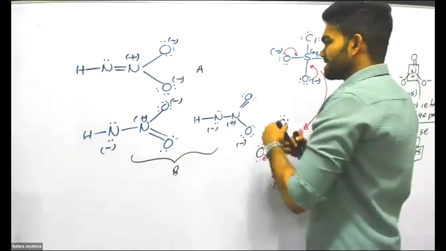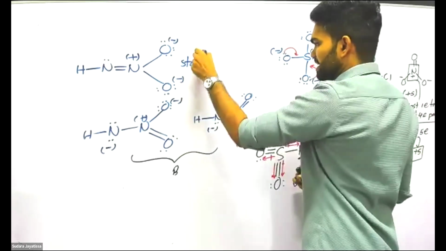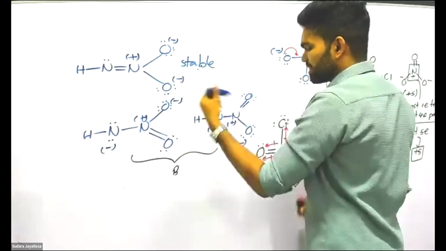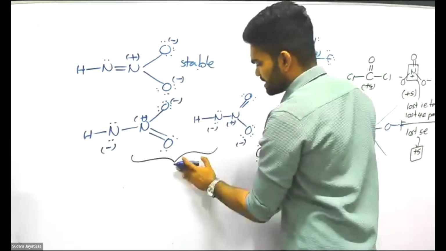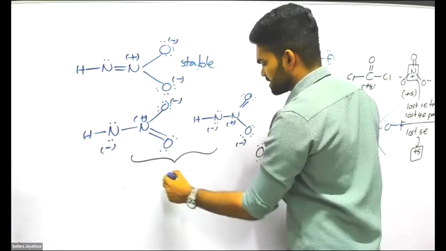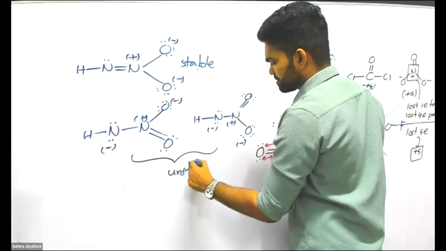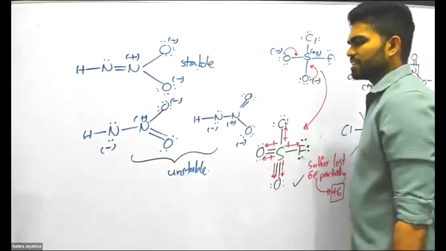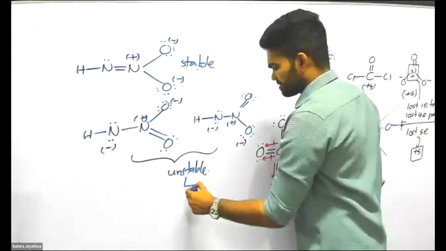Okay, so this is stable, and they have already said it in the question also. And these 2 are less stable. Or you can say relative to the first structure, these two are unstable. Understand? The reason is what?